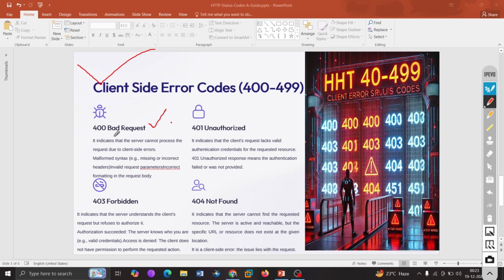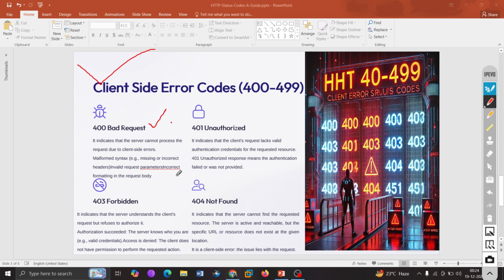So when we talk about 400, it indicates that the server cannot process the request due to a client side error. You can say malformed syntax, missing or incorrect headers, invalid request parameters, incorrect formatting in the request body. So these could be the issues why they are not able to process it.